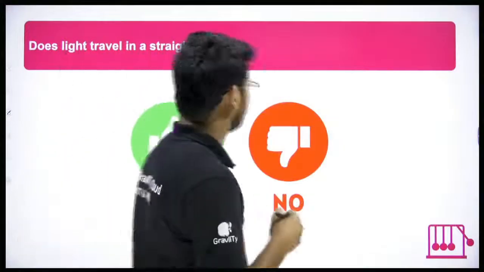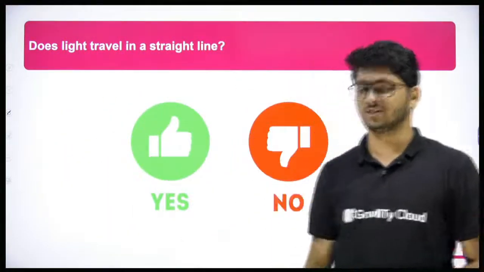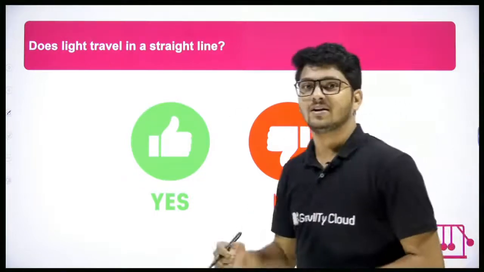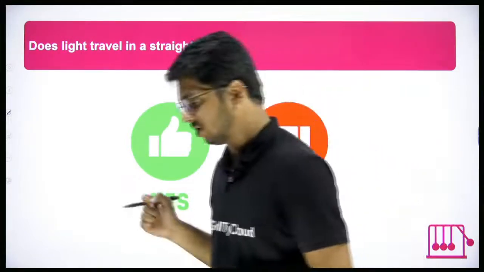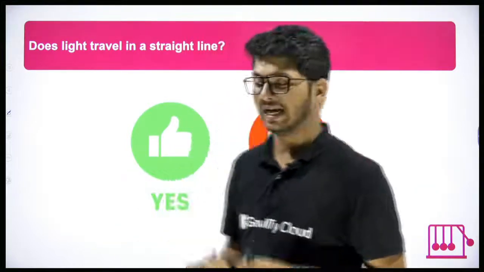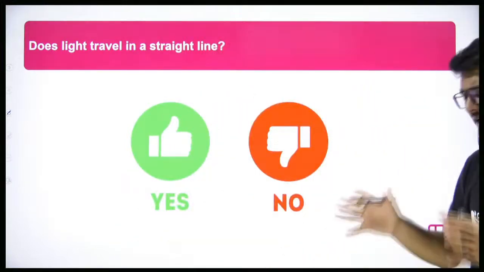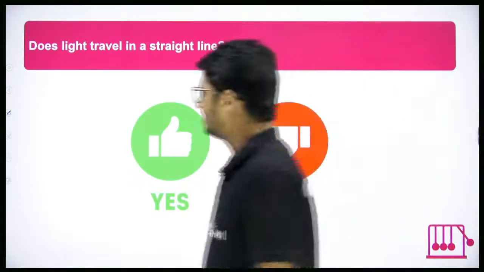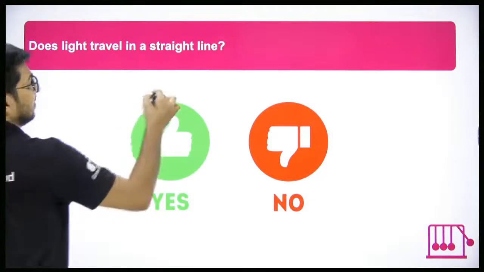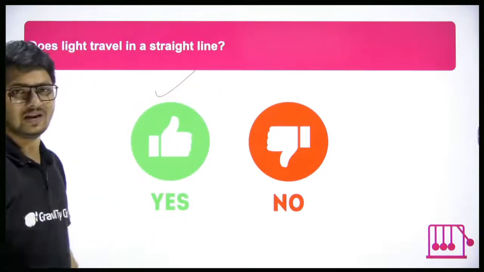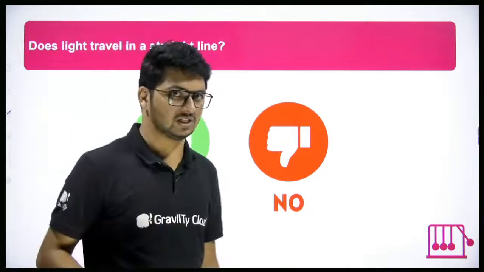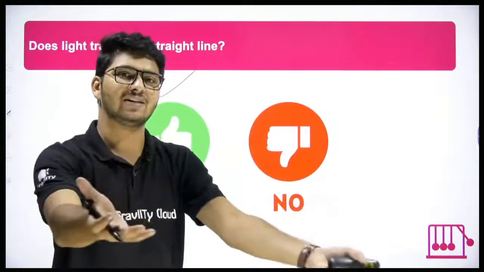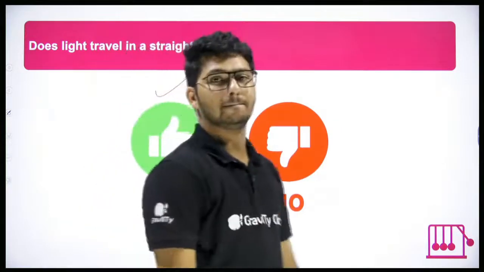The first question is this, a very simple, straightforward question which is very important for us. Does light travel in a straight line? Yes or no? Normally, in a single medium. What do you think? The answer is yes, light travels in a straight line. Only when there is reflection it changes direction, but normally, let's say, how is light traveling through air? It travels in a straight line.